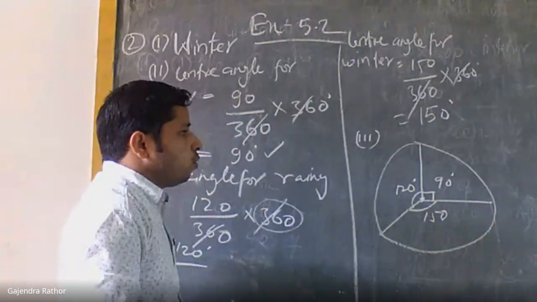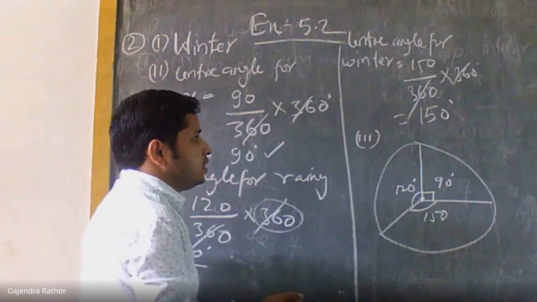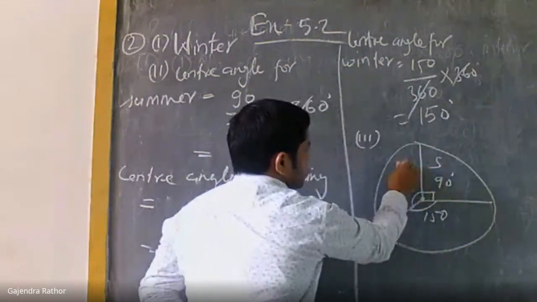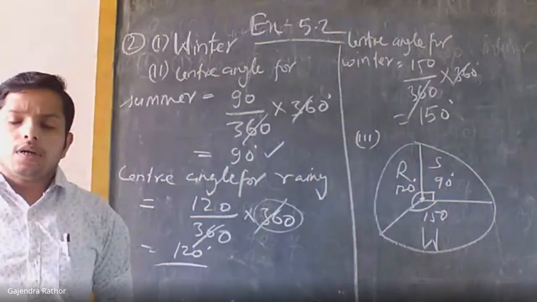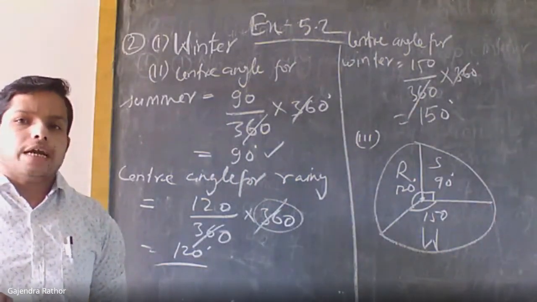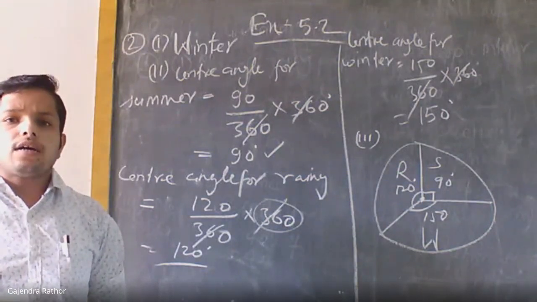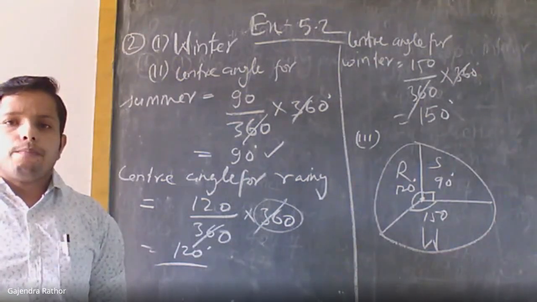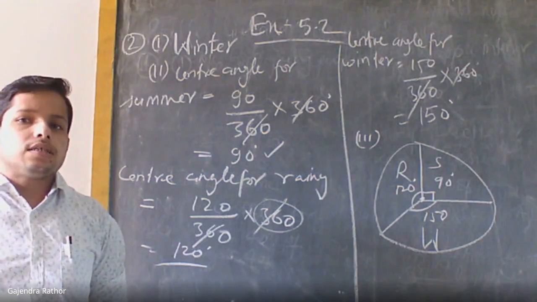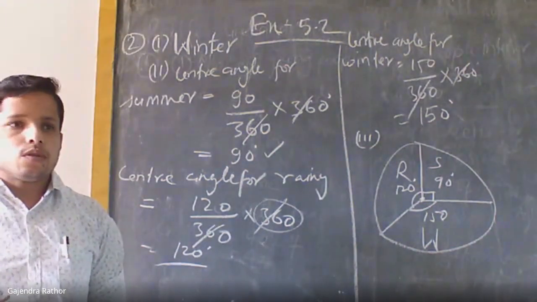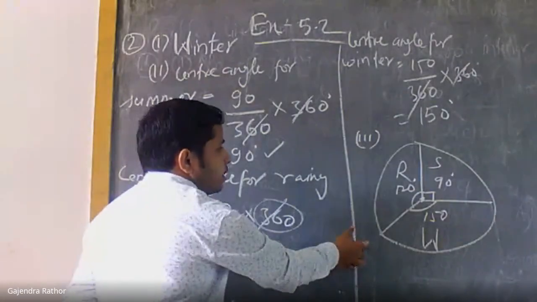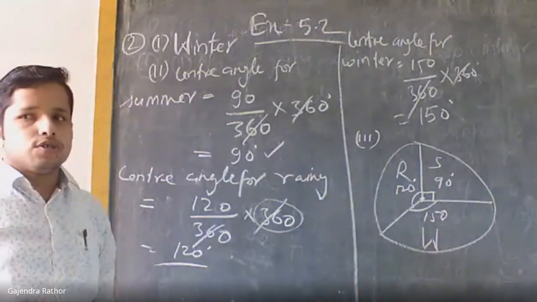We can also write the name of the season: this is summer, this is rainy, and this is winter. After completing this pie chart, you need to check it by checking the angles of each sector with the protractor. So now this is the required pie chart for this question.